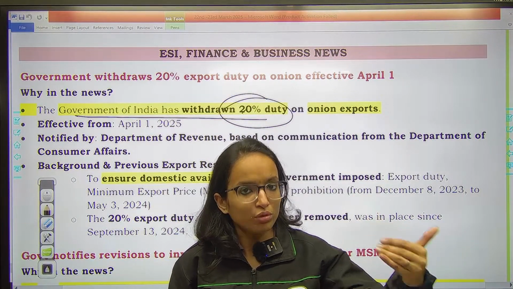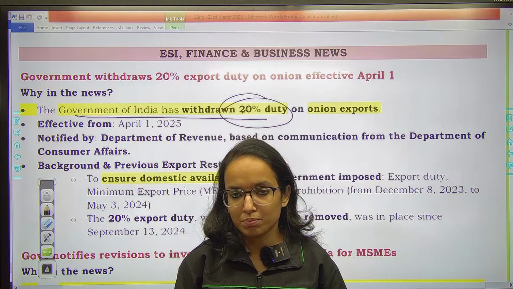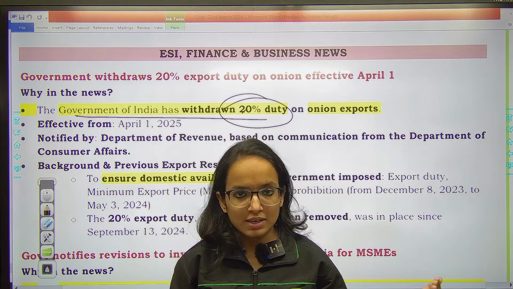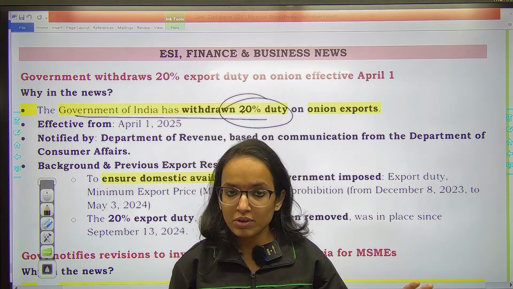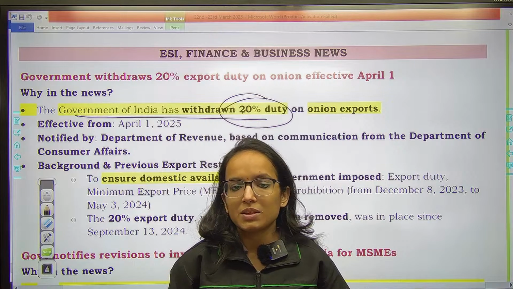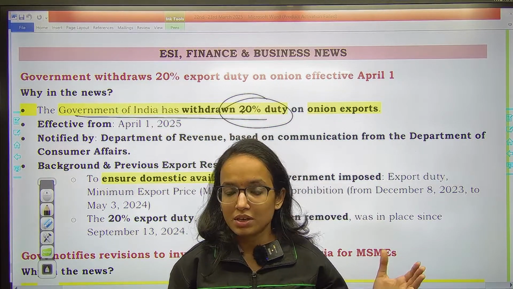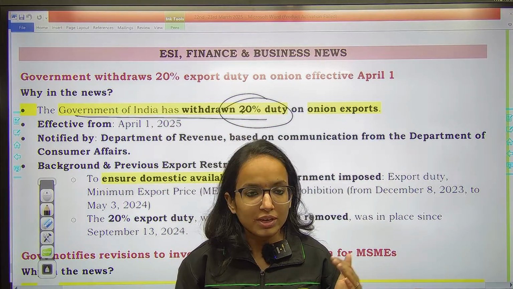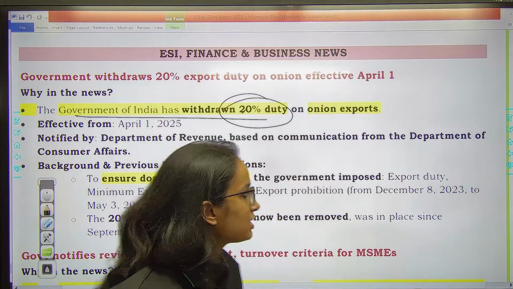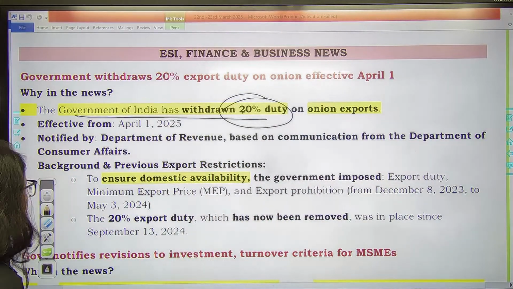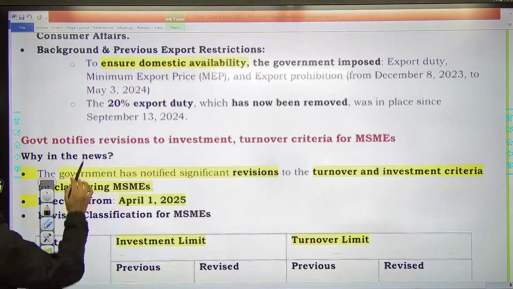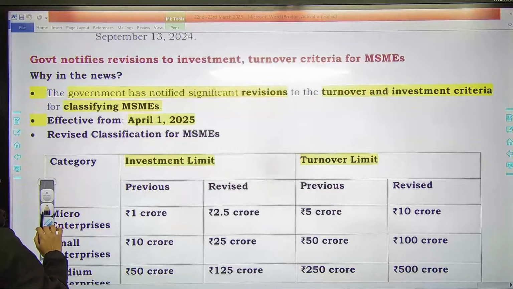So to boost up domestic demand, the duty was imposed, but now you see retail level inflation, particularly the food inflation, has eased quite substantially as compared to the past few months. So that's why this has been withdrawn. That is the entire news. The 20% duty on onion exports has been withdrawn.